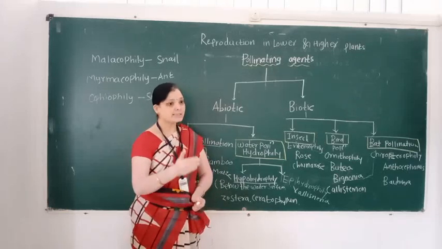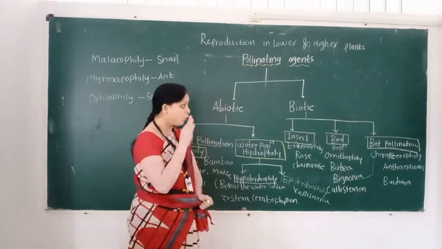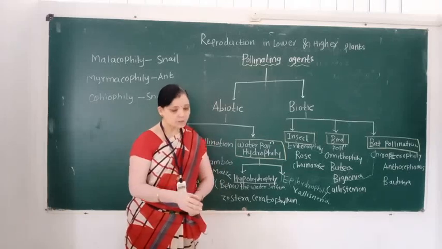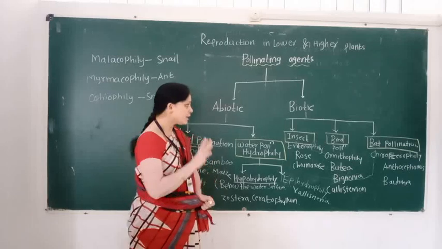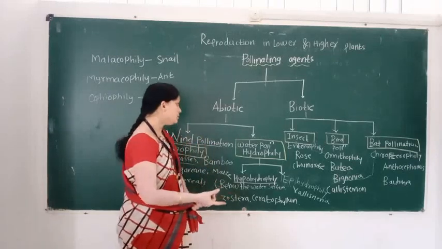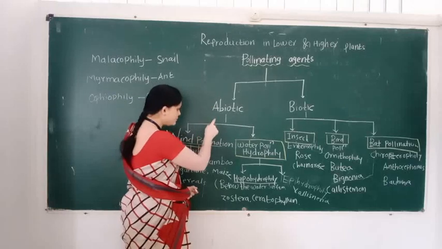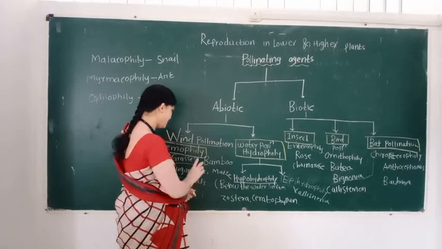So in this video we learned what a pollinating agent is, how many types of pollinating agents there are, and we also learned the types of abiotic agents.